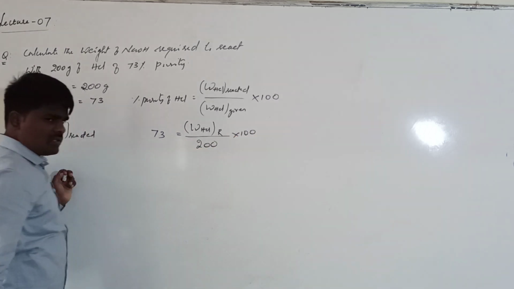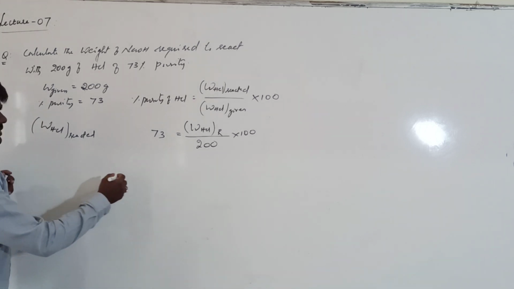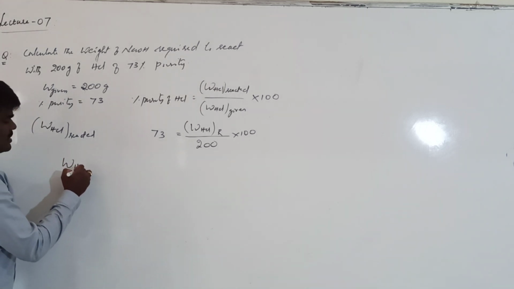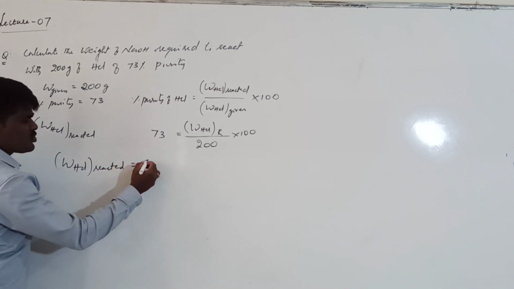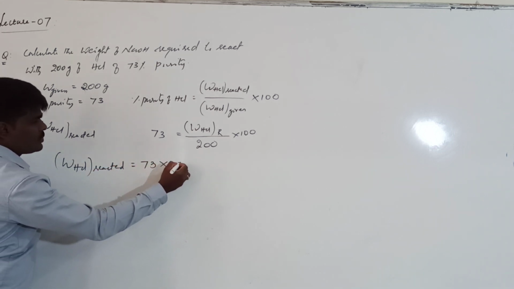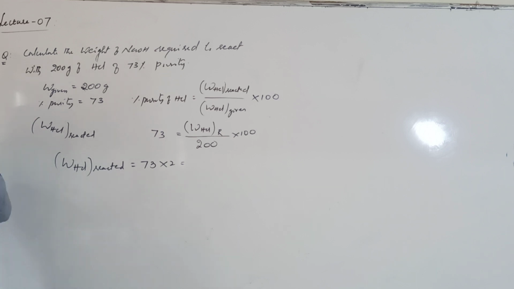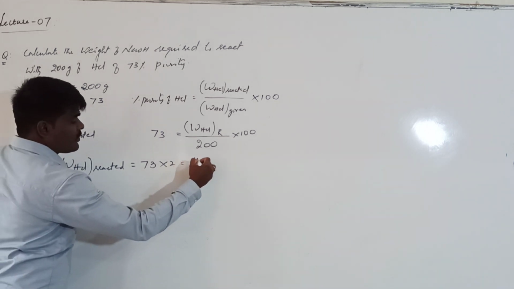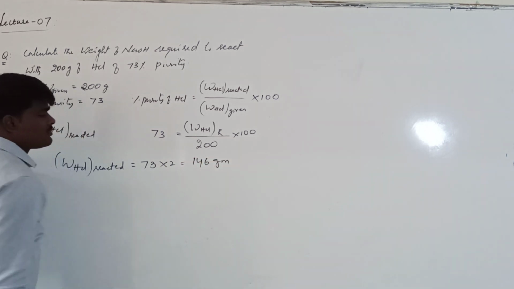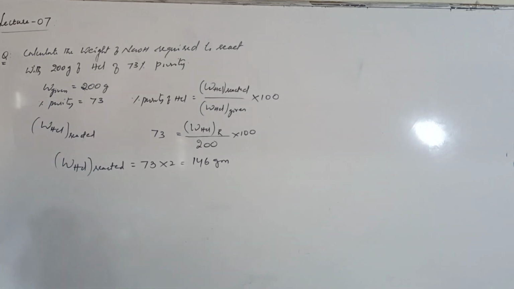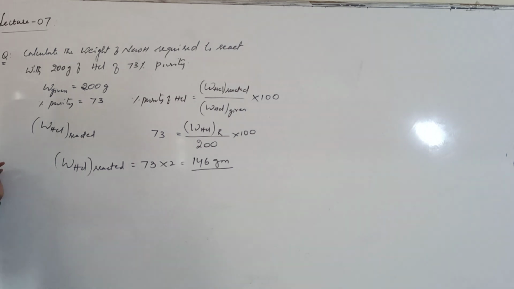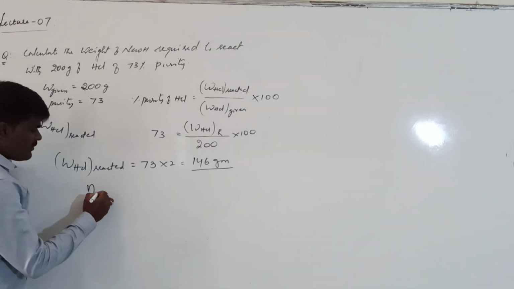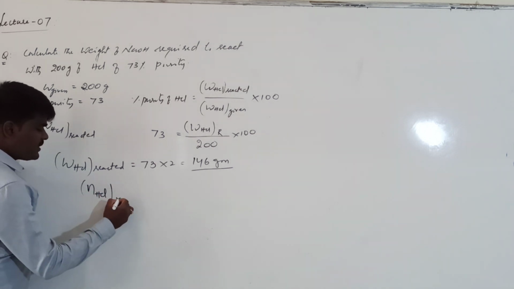So the weight of HCl reacted comes to be 73 into 2, which comes to be 146 grams. Right? Out of 200 grams, 146 grams of HCl is undergoing reaction. From this, can we calculate the number of moles of HCl reacted?